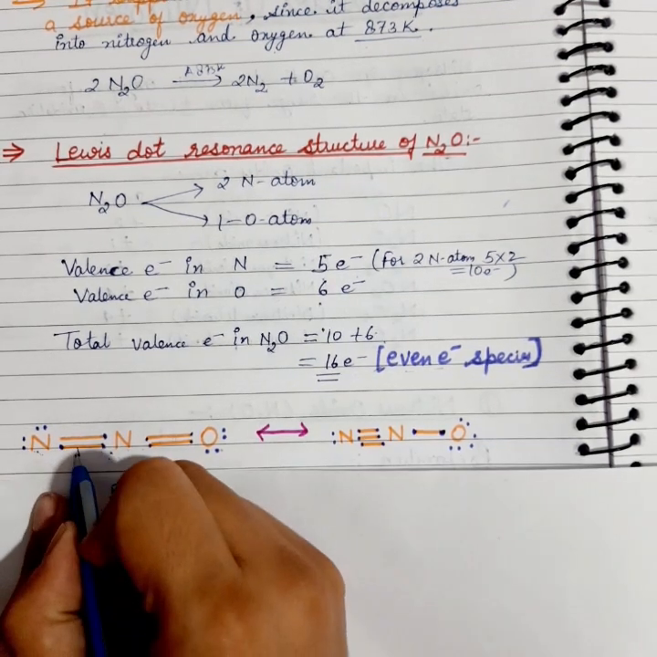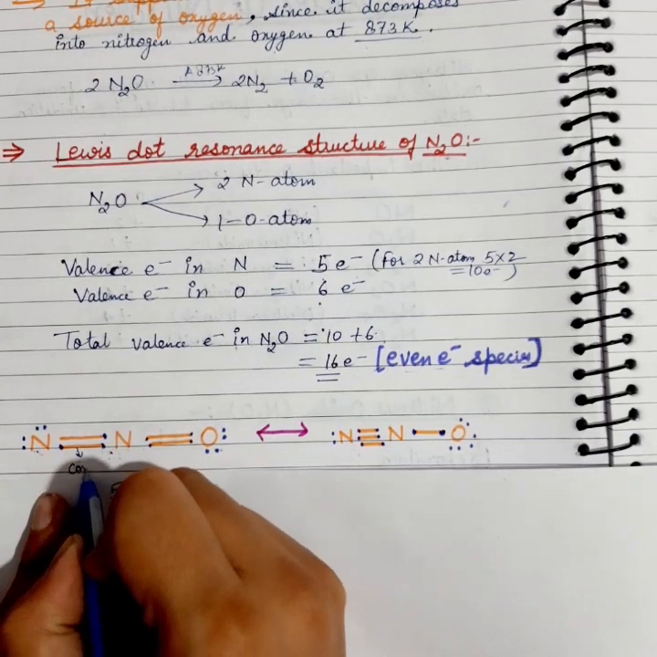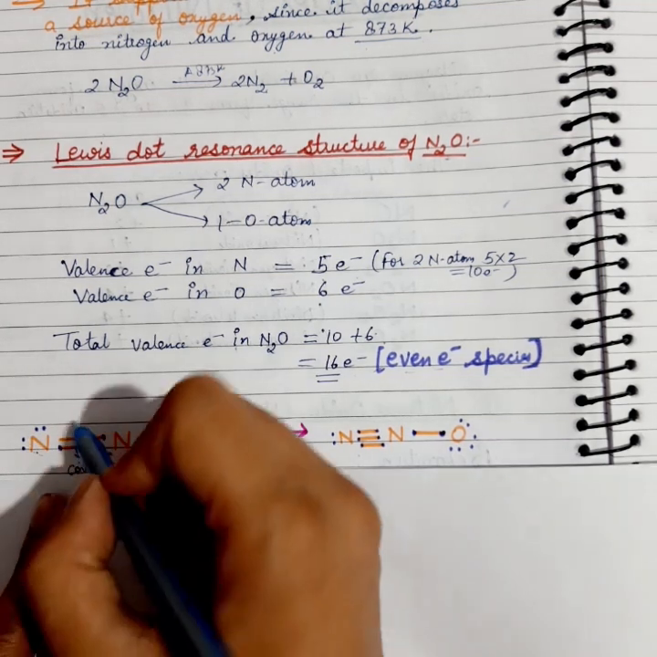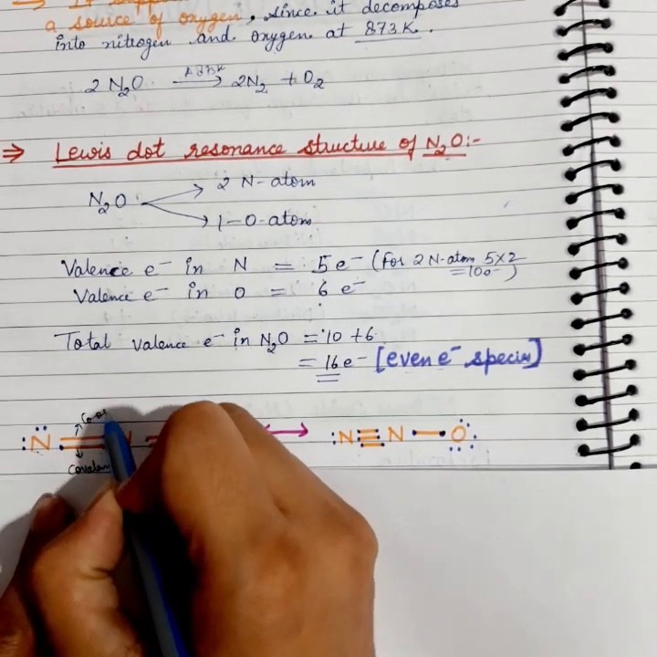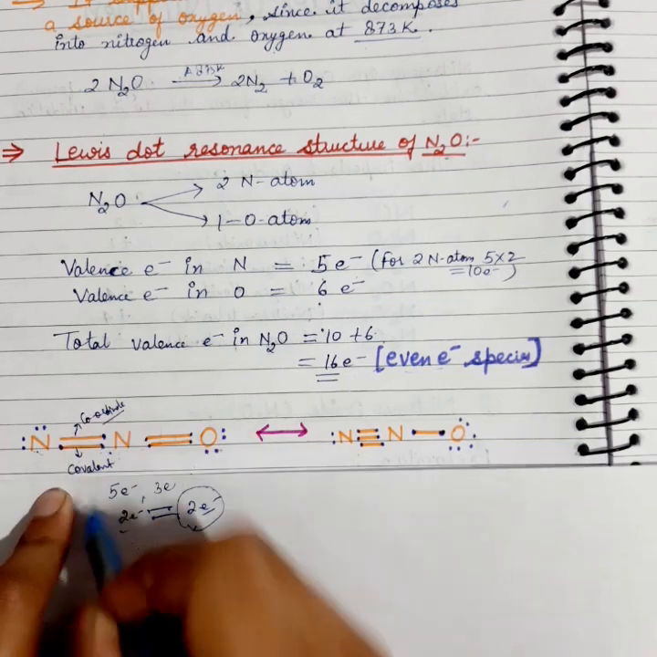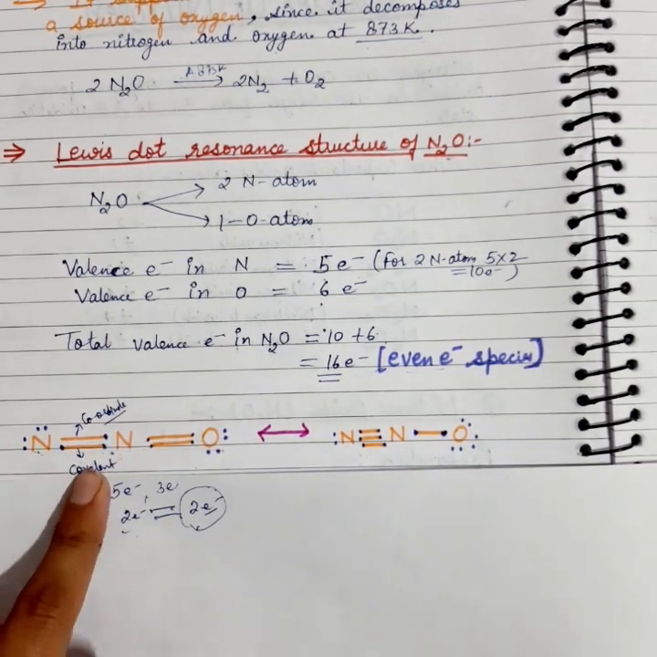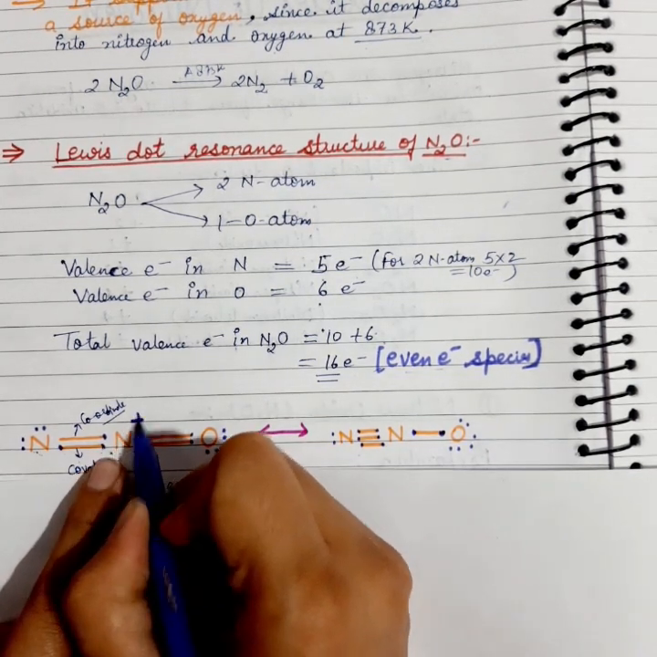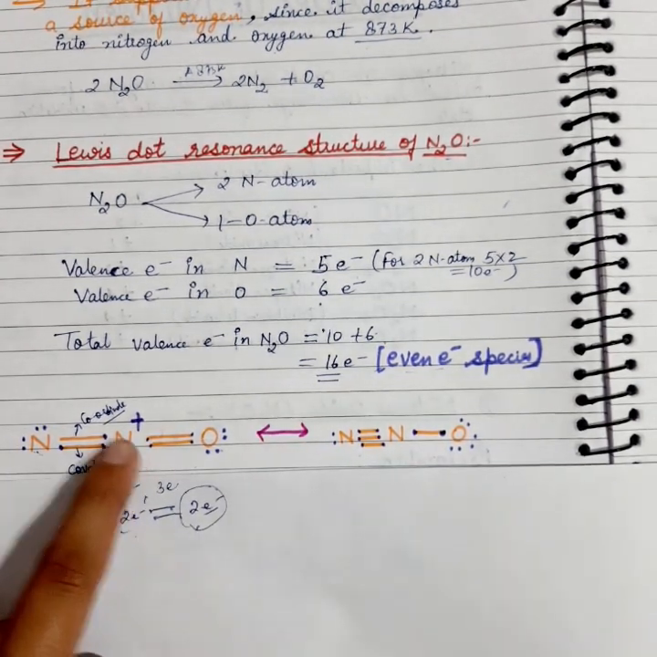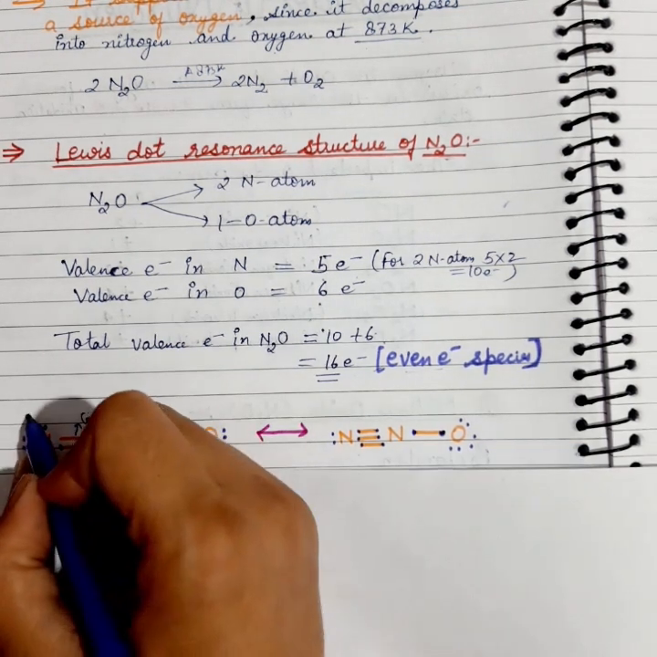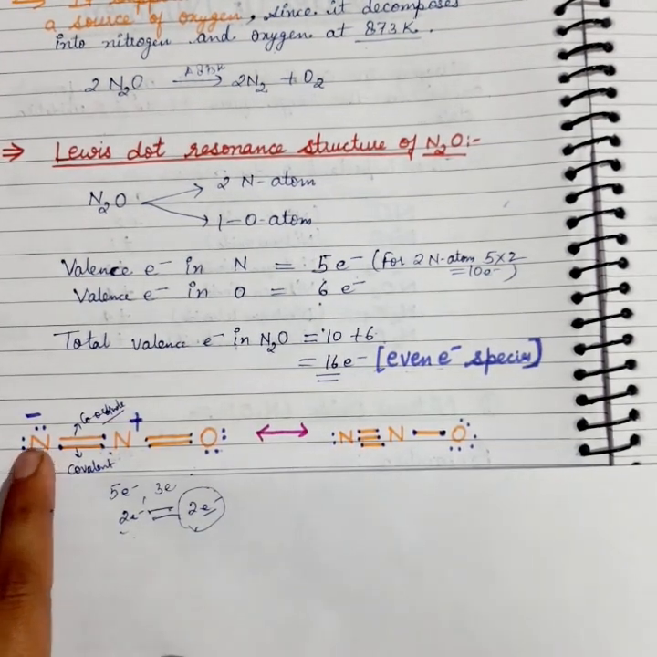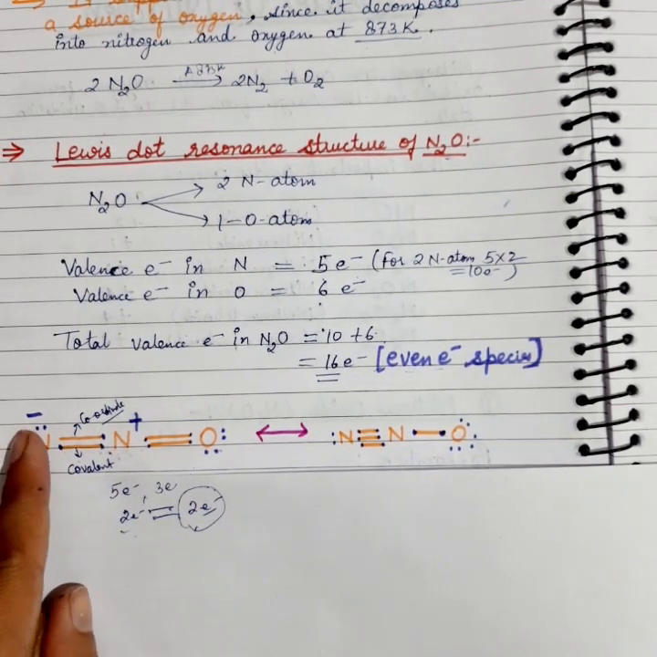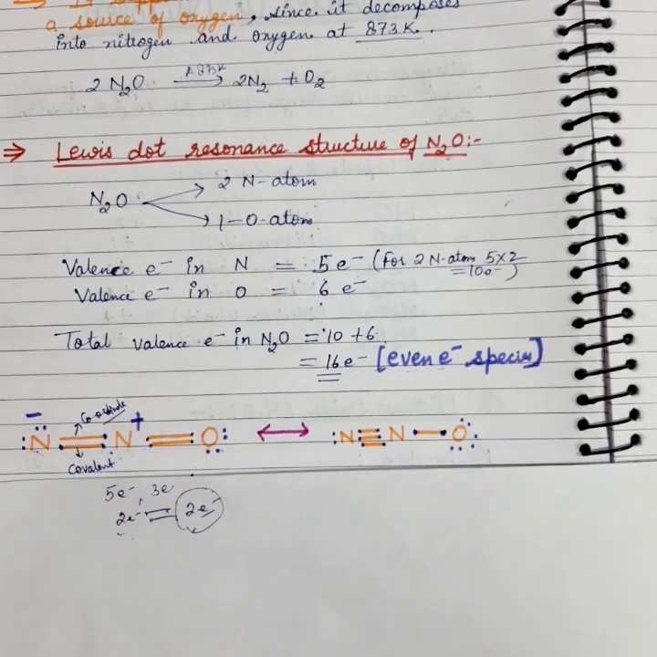So this bond will be a covalent bond, which is formed by the sharing of electrons from both the nitrogens, and this bond will be a coordinate bond, which is formed by the donation of electron from the central nitrogen. So this central nitrogen will get a positive charge because it is donating the electron to this nitrogen, and this side nitrogen will get a negative charge because it is accepting the electron from this. So the molecule becomes neutral. One negative charge, one positive charge, it will be a neutral molecule.